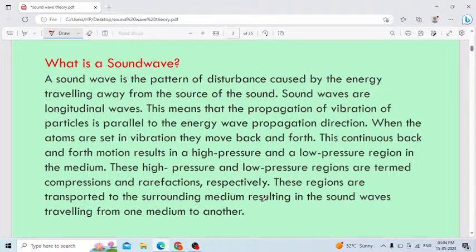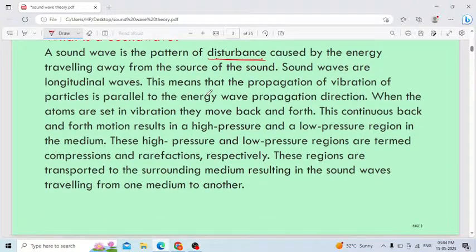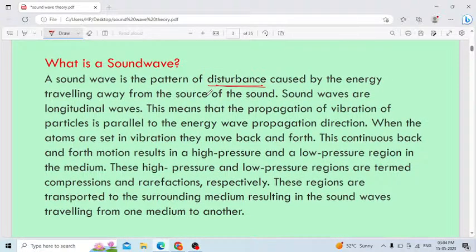Then, what is a sound wave? A sound wave is the pattern of disturbance. Always in your mind you have to think: a sound wave is nothing but a disturbance caused by the energy traveling from the source of the sound. To produce the sound we need some source. Without a source, how can we produce the sound? A sound wave is the pattern of disturbance caused by the energy traveling away from the source of the sound.